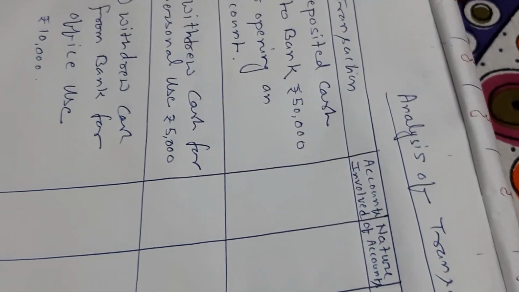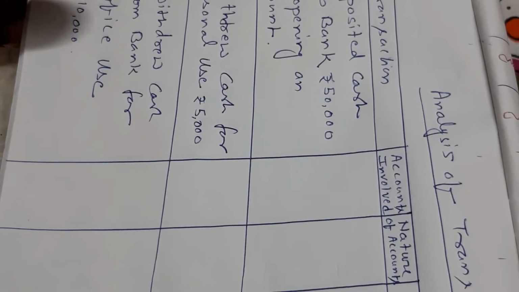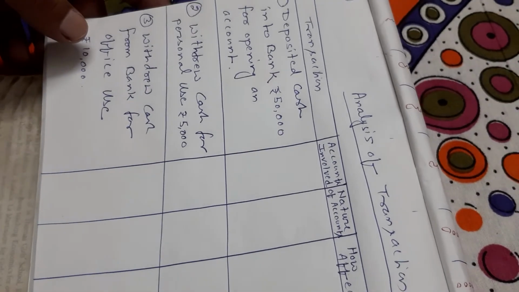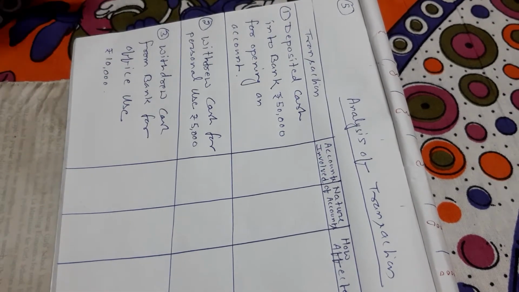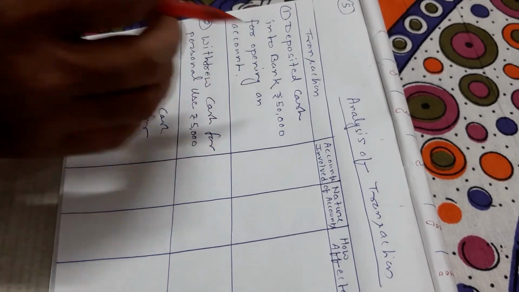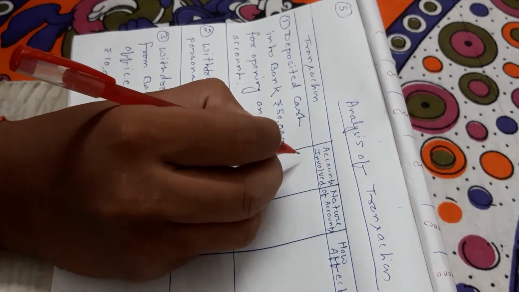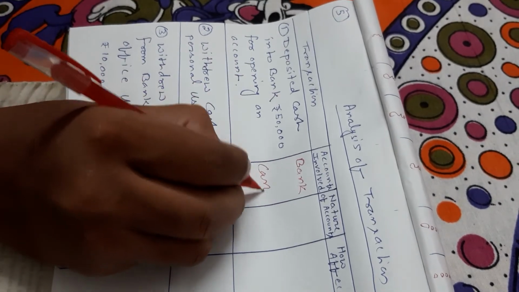I think you can see it very easily. Please see it. Deposited cash into bank for 50,000, so bank account debit to cash.